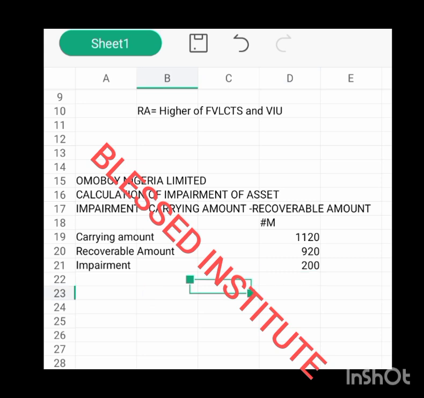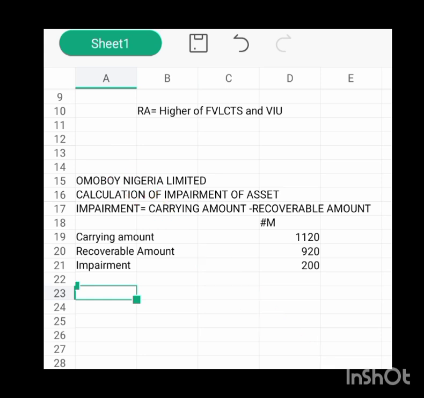So how will it be treated? So this 200 will be subtracted from carrying amounts under statement of financial position, SOFP. This 200 will be subtracted. Do you get like that? Subtracted from our carrying amount. While in our income statement, this 200 will be subtracted as expenses. Will be regarded as expenses. Do you get like that? So that is the treatment in the income statement.